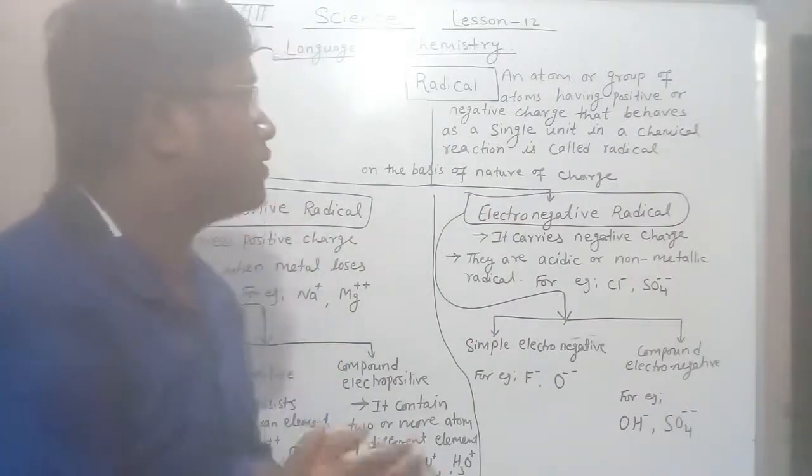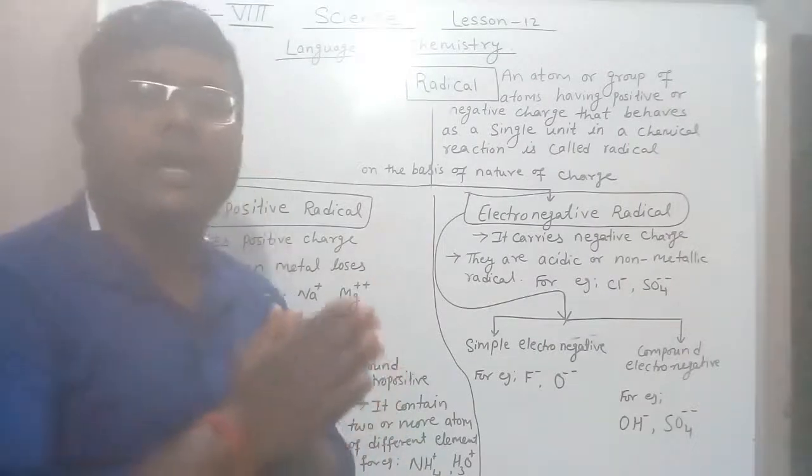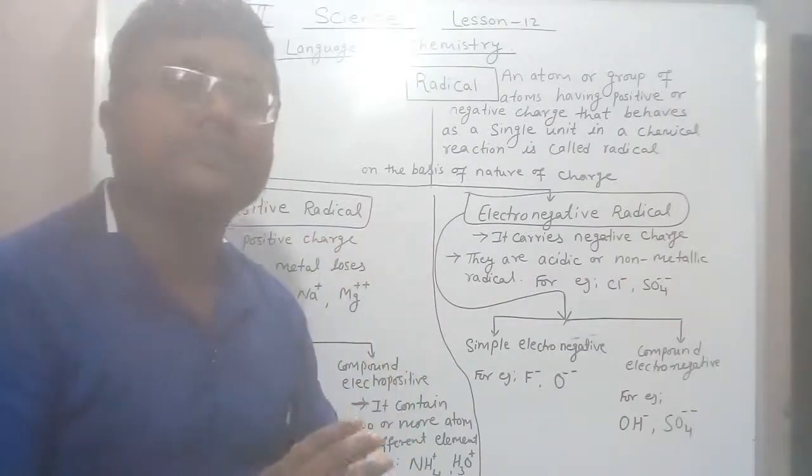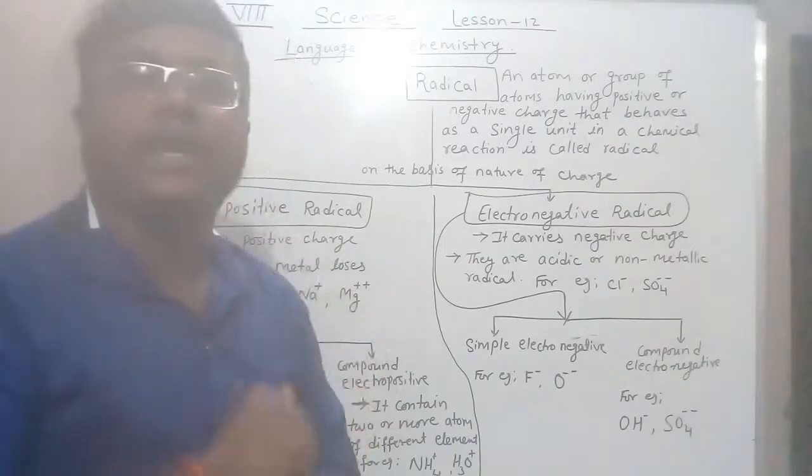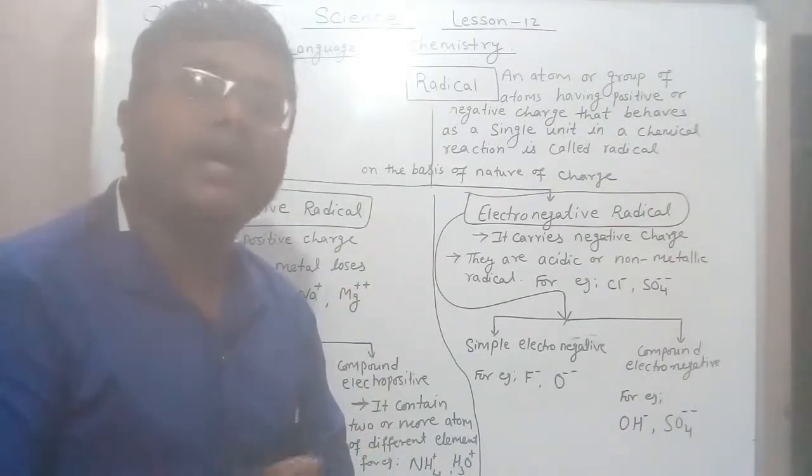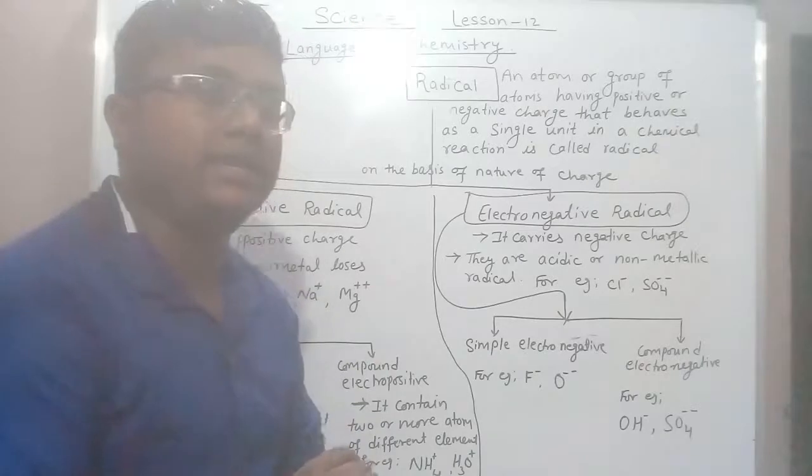Is it clear? So simply, radicals are an atom or a group of atoms having positive or negative charge, and they behave as a single unit.